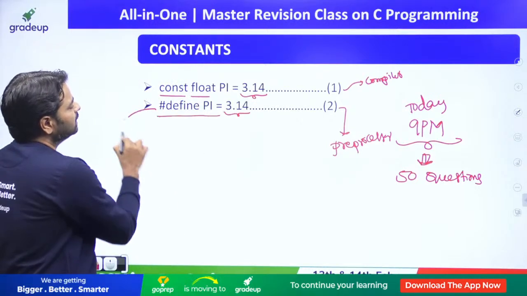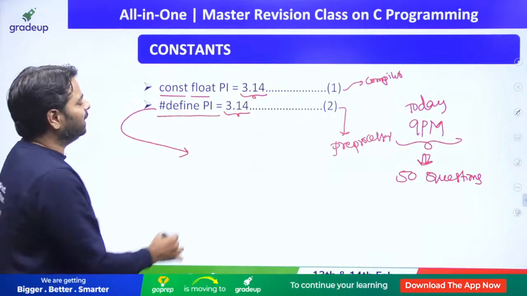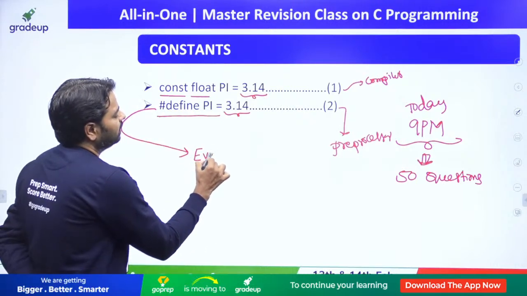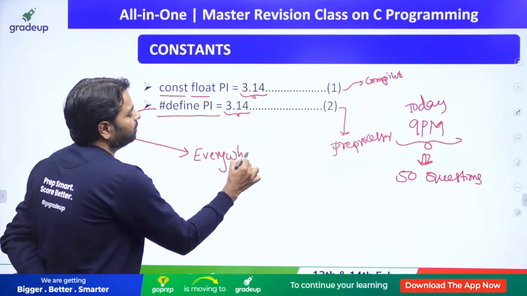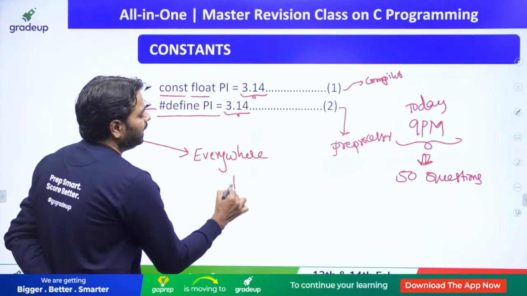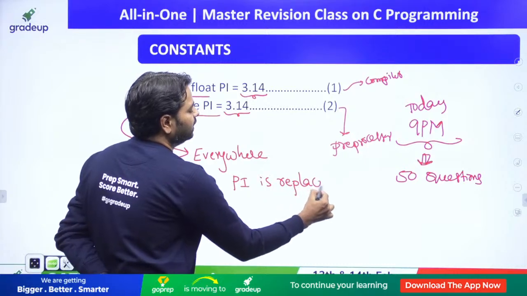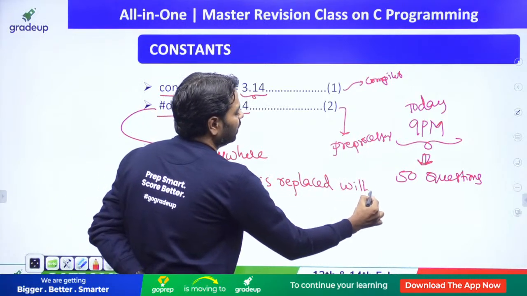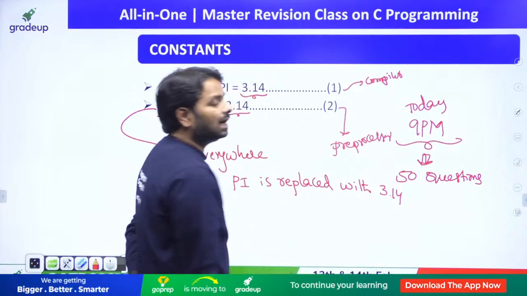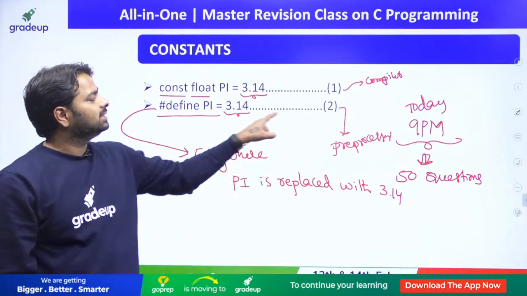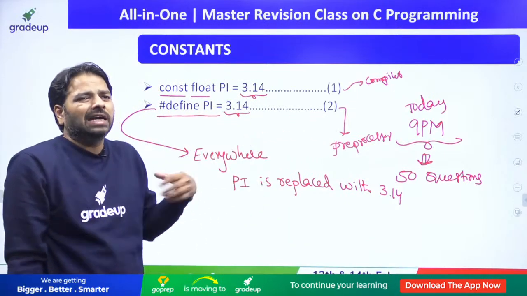Here, the preprocessor is going to understand the statement where in the C program pi is replaced or substituted with 3.14. When it comes to the compiler, it's not going to look at this statement because the compiler is not aware of the hash define.